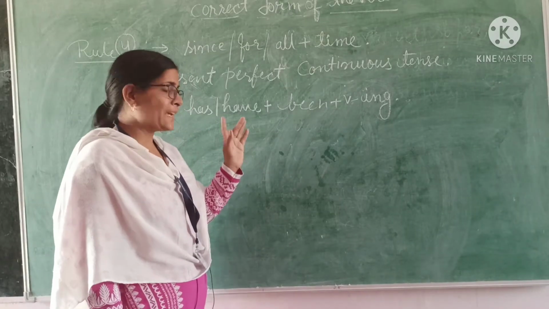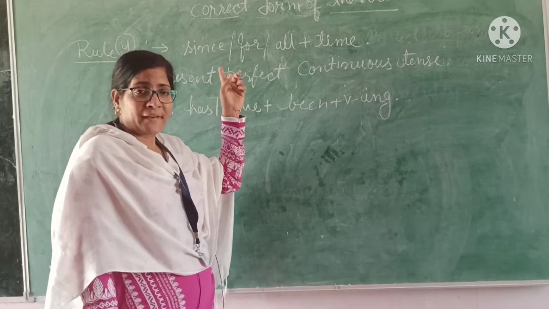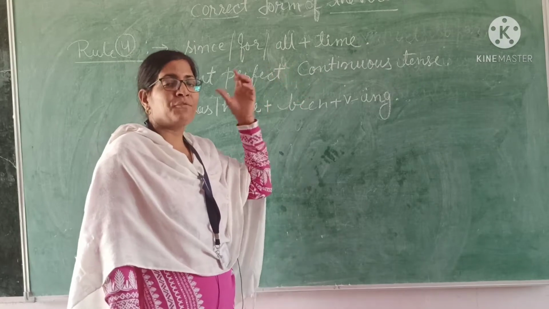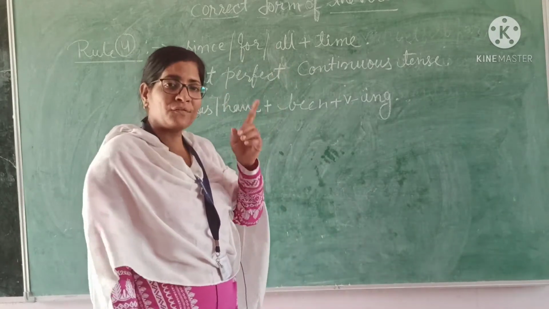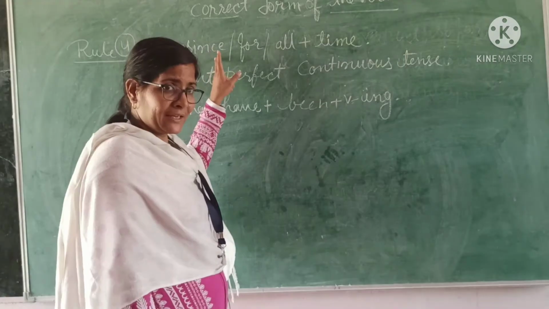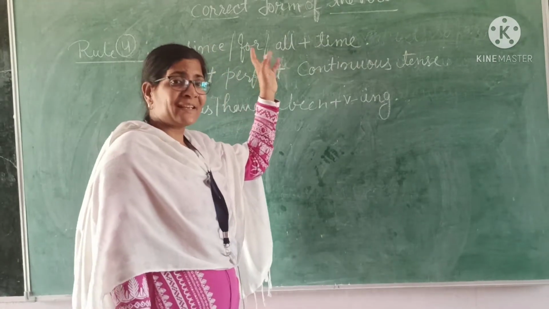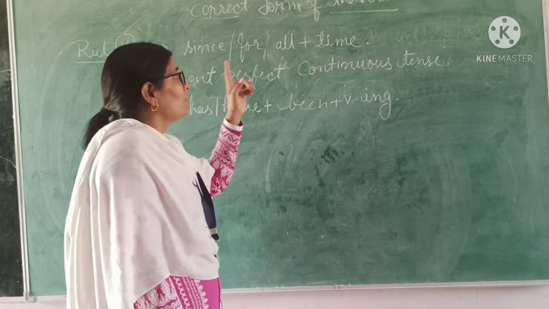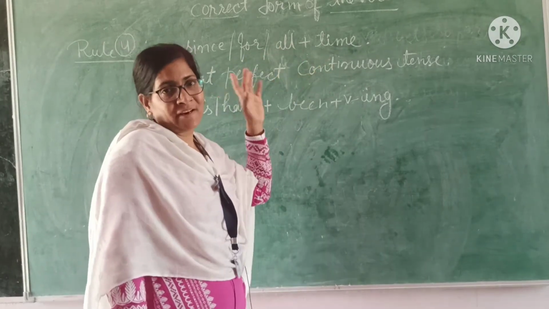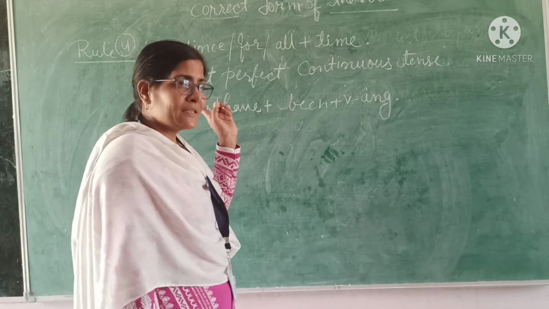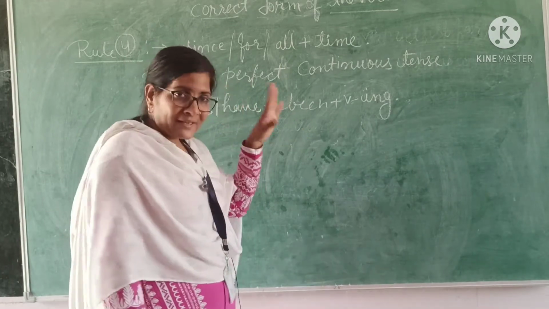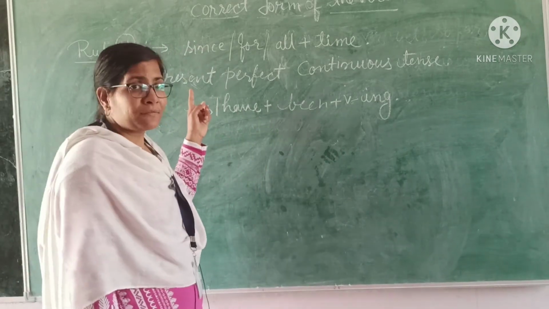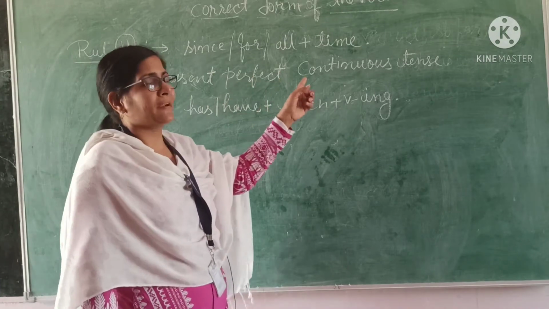The fourth rule says that if there is since, for, or all, if you find one of these three words in the sentence, then what will you do? Time is necessary with them. If you find since plus time, for plus time, and all plus time, then you will fill the blanks with present perfect continuous tense.